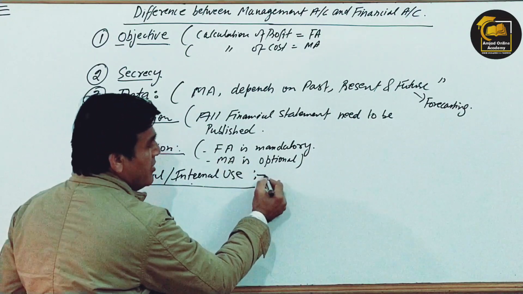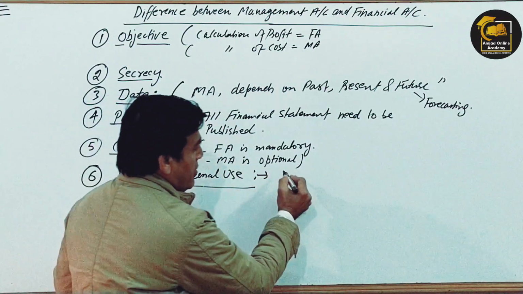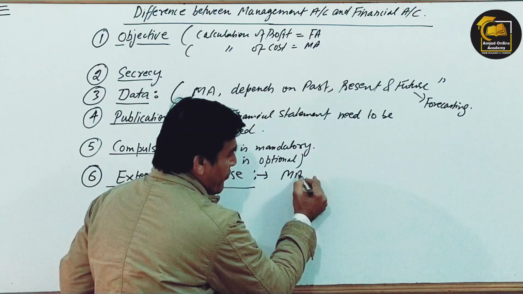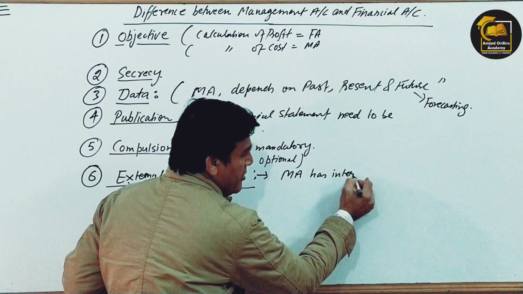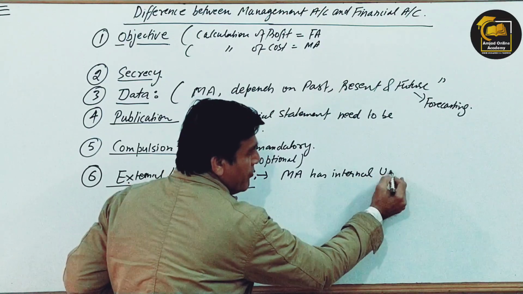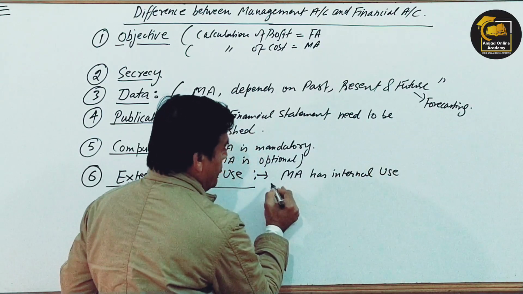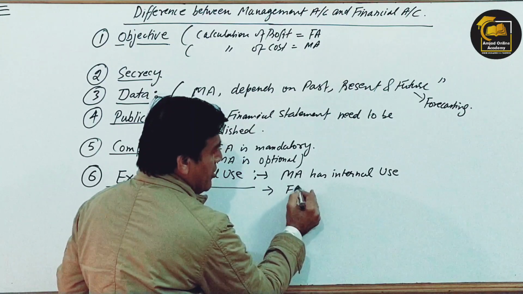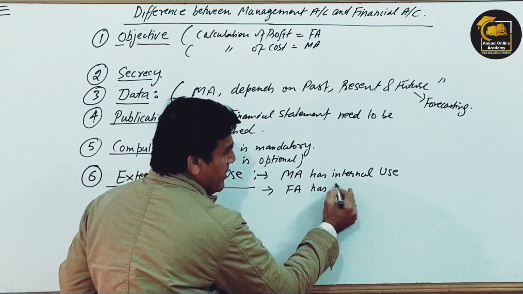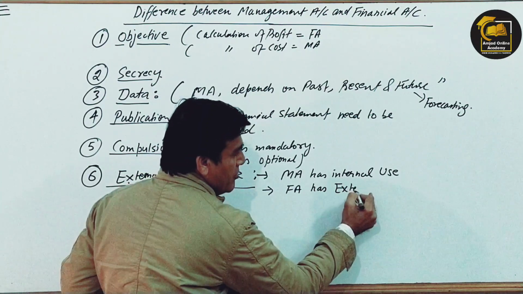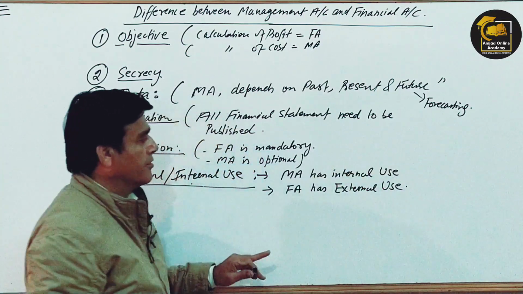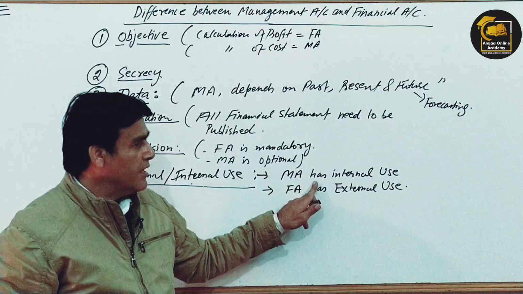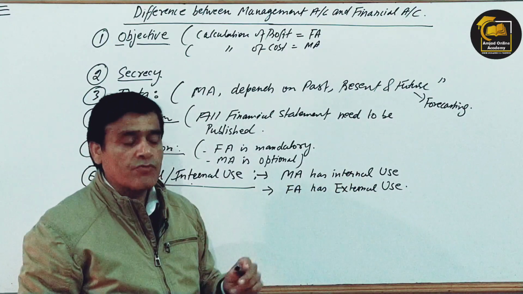What I mean to say here is that management accounting has internal use, whereas financial accounting has external use. Management accounting has internal use means what?